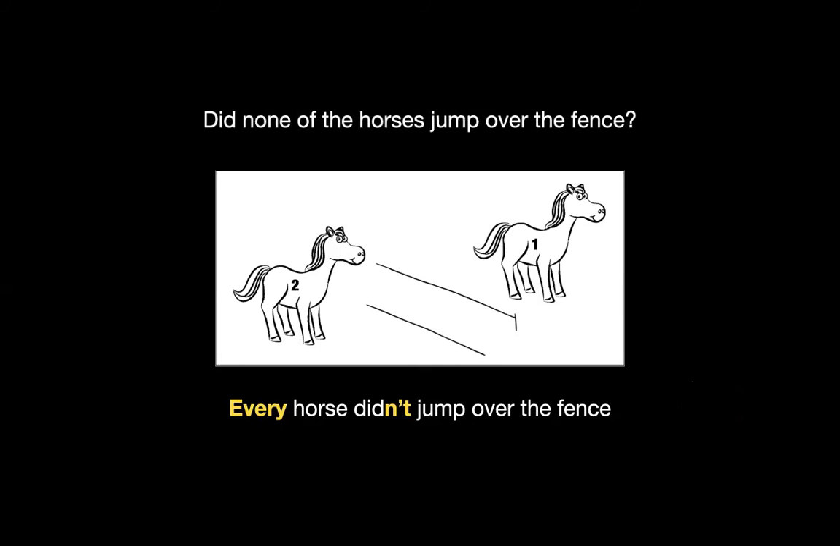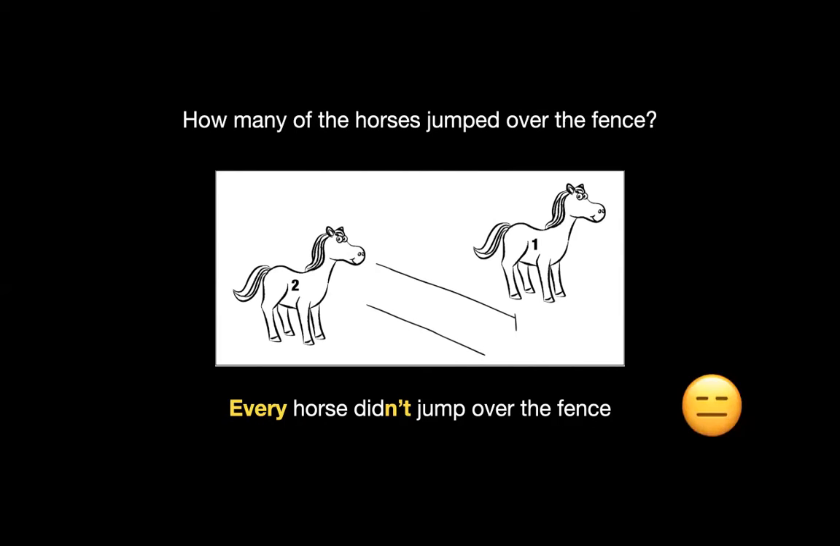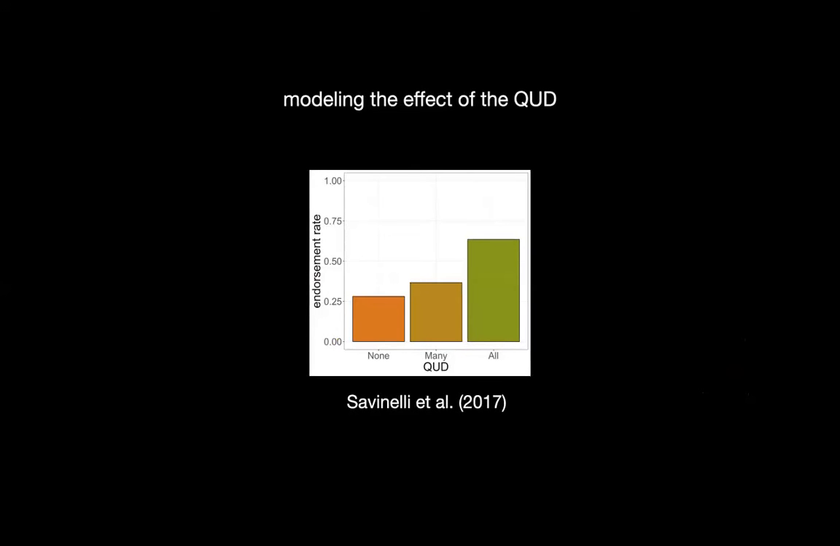With none, the every not utterance is a particularly ineffective means of conveying that it is not the case that none of the agents completed the action. So participants should be unlikely to endorse the utterance. With how many as a QUD, the every not utterance provides a full answer only under the surface interpretation. Therefore, endorsement rates should be somewhere in between all and none. Savinelli and colleagues use a rational speech act model to formalize the role of QUDs in utterance endorsement. The model predicted that people would be most likely to endorse the ambiguous utterance under QUD all and be least likely to accept it under QUD none.